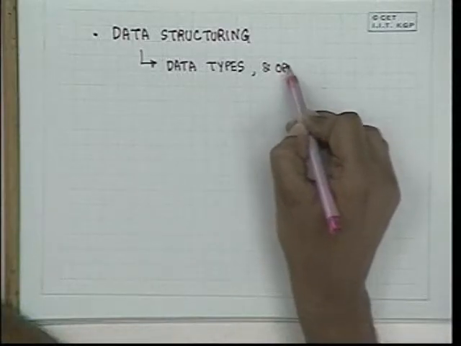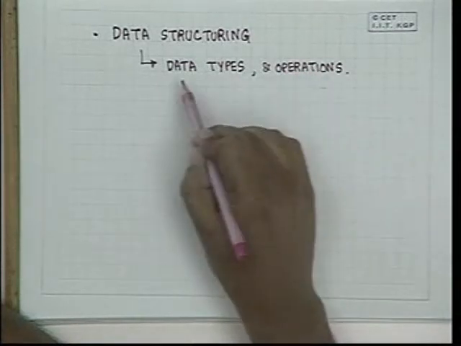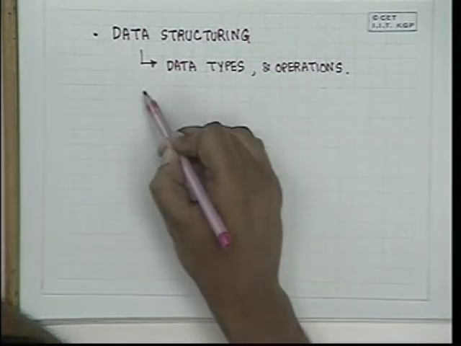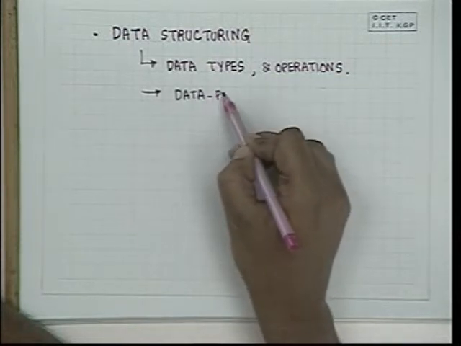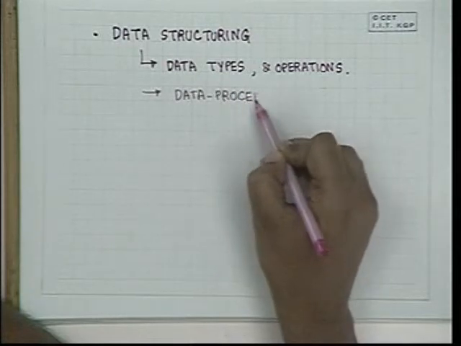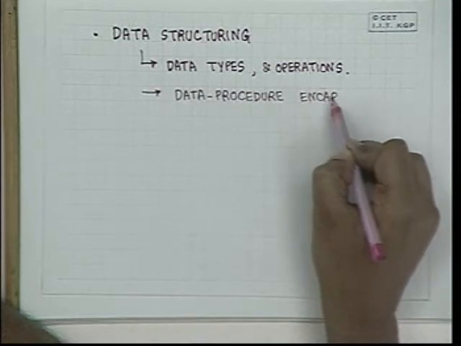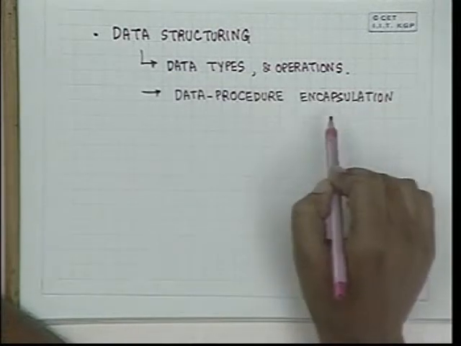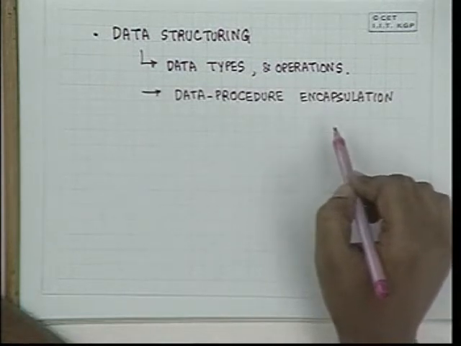So data type and operations. Several languages provide more and more abstract data types and operations. We shall see something called data procedure encapsulation, which is another data structuring technique which is provided by certain languages, especially the object-oriented languages.